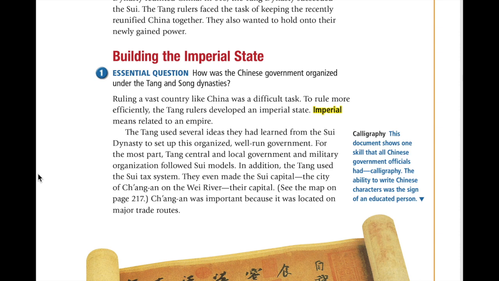For the most part, Tang central and local government and military organization followed Sui models. In addition, the Tang used the Sui tax system. They even made the Sui capital, the city of Chang'an on the Wei River, their capital. Chang'an was important because it was located on major trade routes.